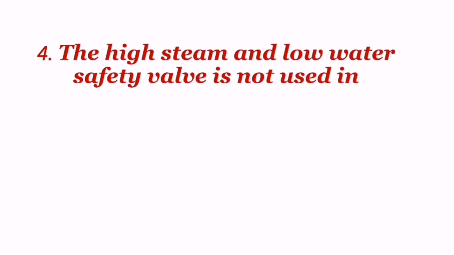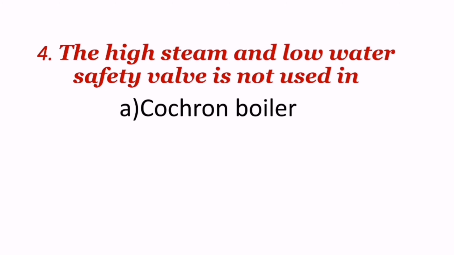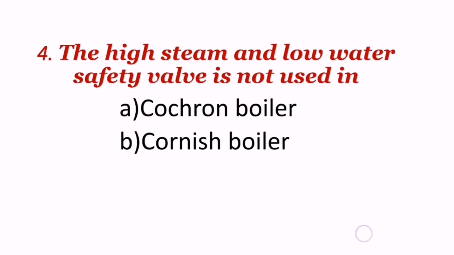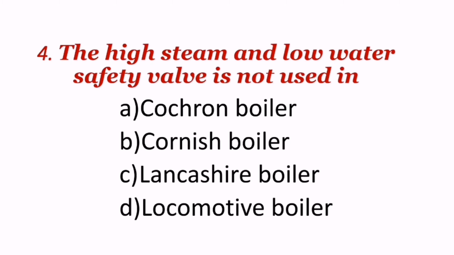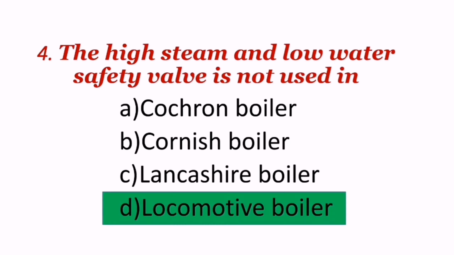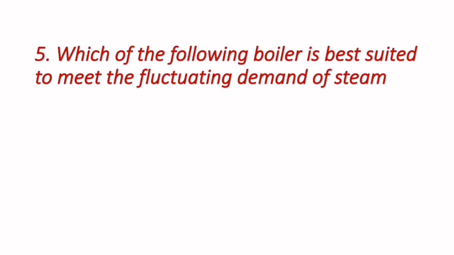Next question reads, the high steam and low water safety valve is not used in. So that may be in Cochrane boiler, Cornish boiler, Lancashire boiler or locomotive boiler. Hence the correct answer is locomotive boiler. So the high steam and low water safety valve is not used in locomotive boiler.